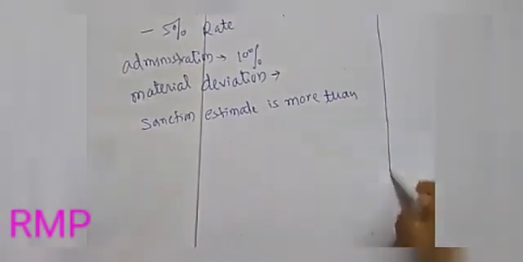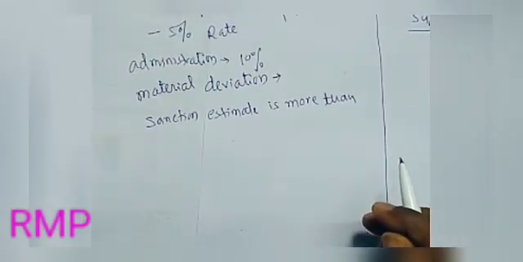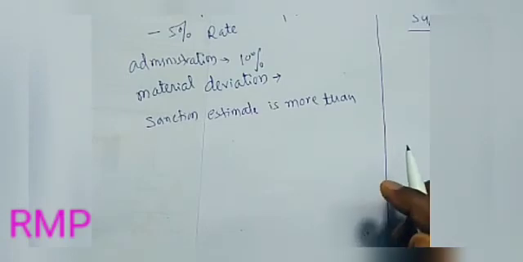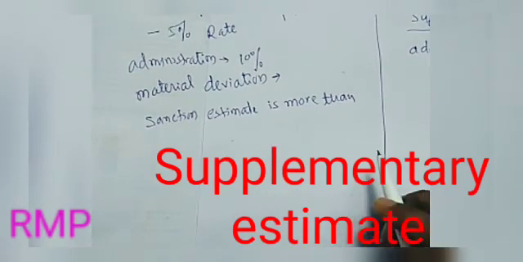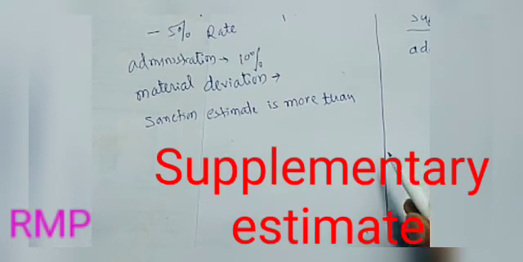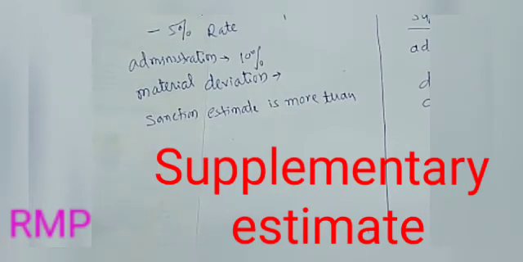The next one is supplementary estimate. So this type of estimate is a detailed estimate. This is prepared when additional work is required to supplement the original work due to deviation of materials or design of structure. When further development is required during the progress of work, a fresh detailed estimate is prepared for the additional work. The supplementary amount is shown separately in the abstract along with the original amount for sanction. So this is known as the supplementary estimate.